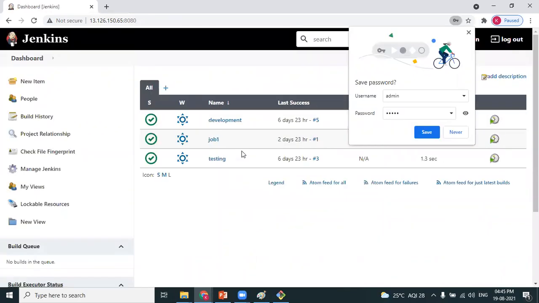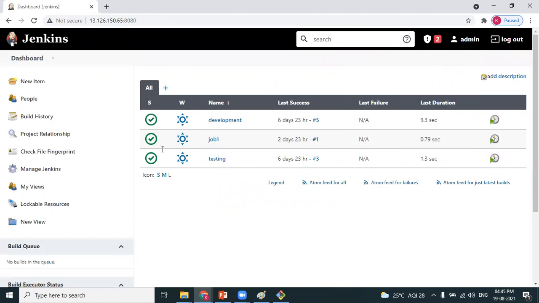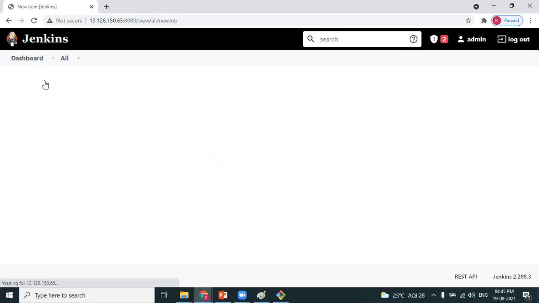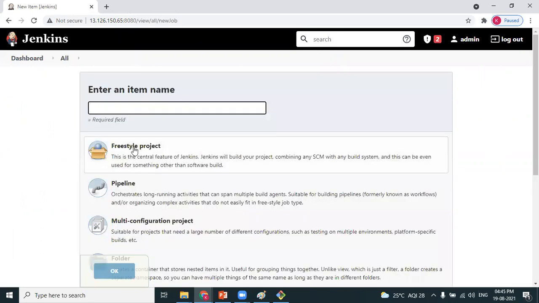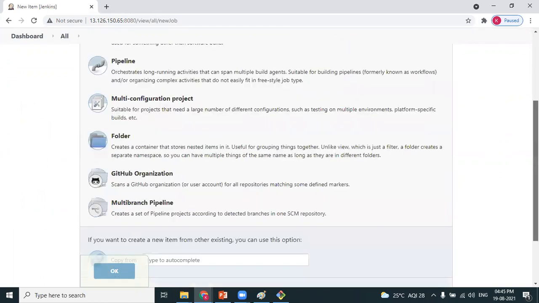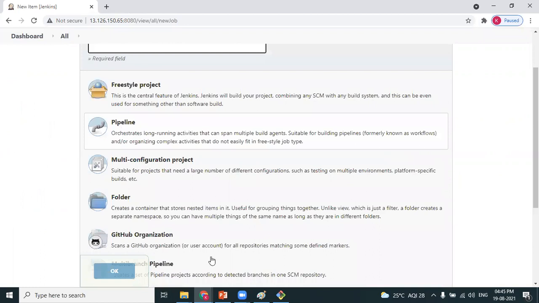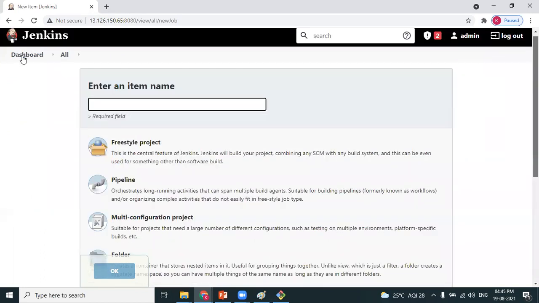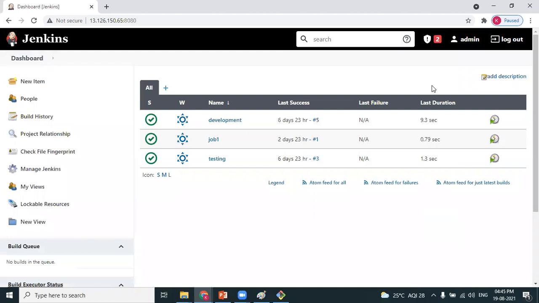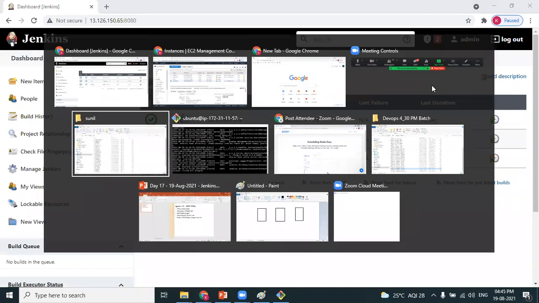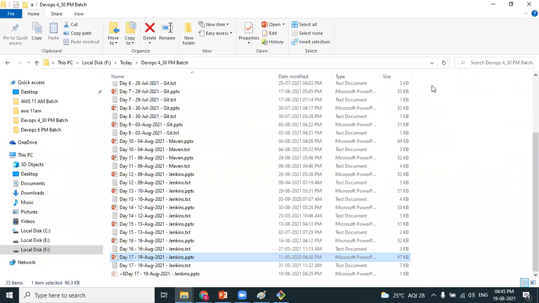Whenever you are creating a job, Anuj, always we are selecting freestyle project. Now I want to discuss something different that is called a pipeline job. As a DevOps engineer, you should be comfortable with both freestyle jobs and pipeline jobs. We had exposure to the freestyle job. Now let's go with the pipeline job.